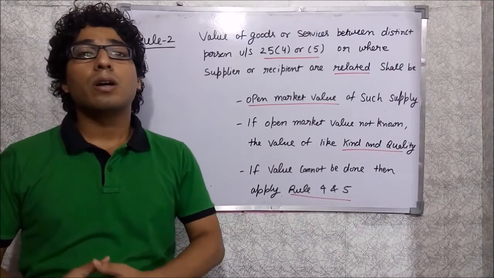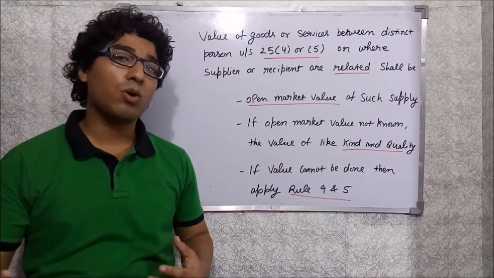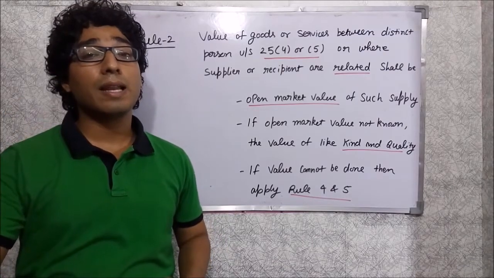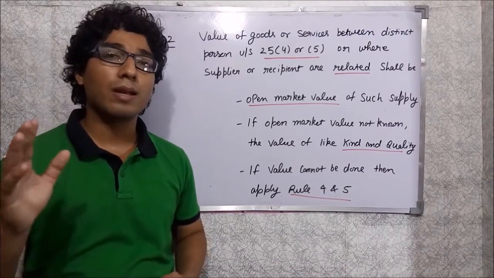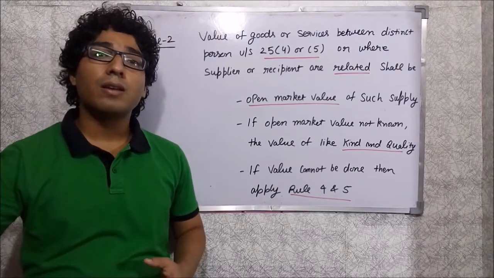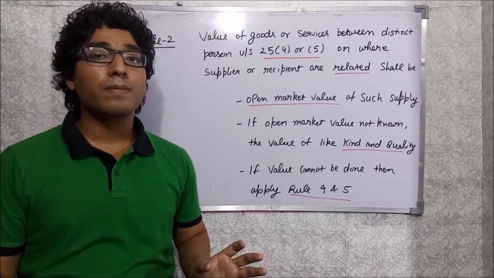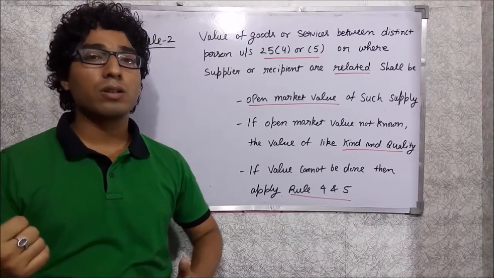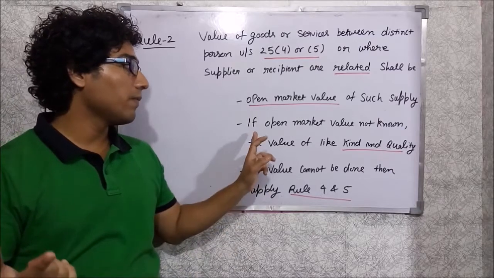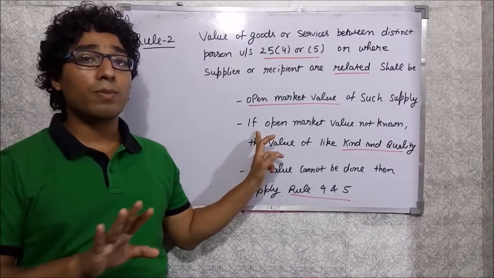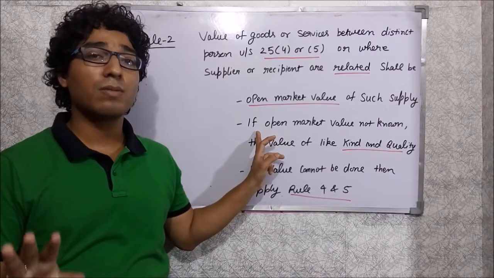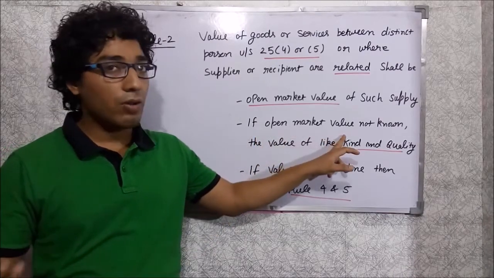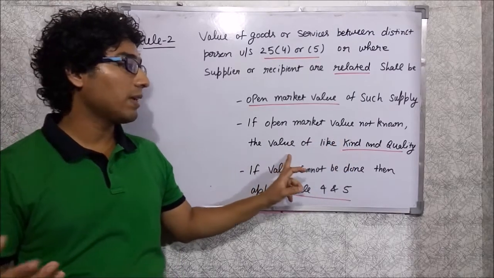So suppose you are supplying a laptop between related persons. I am one party and the other is my related party, and I am selling the laptop to my related party. Then the transaction value will not be adopted. The open market value of such laptop will be taken as the valuation of those goods in this case. And if the open market value of the laptop is not known, I know that is a rare situation, but suppose it is not known, then the valuation will be the value of goods of like kind and quality.